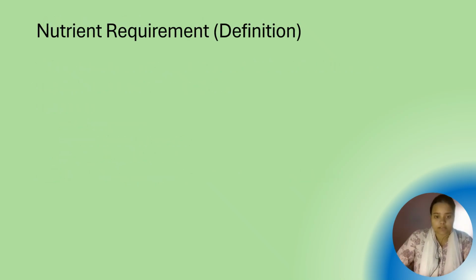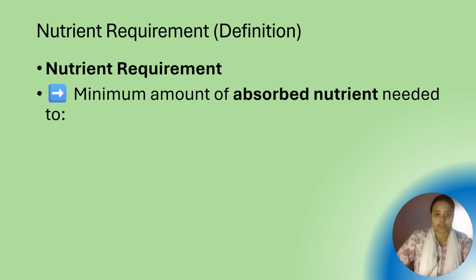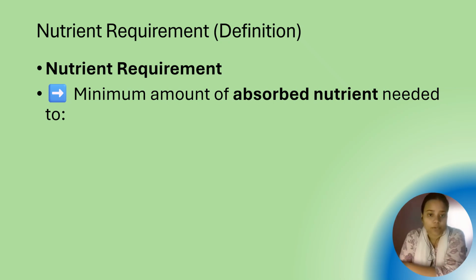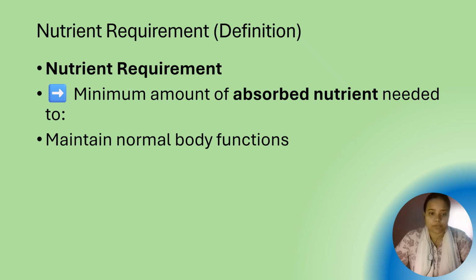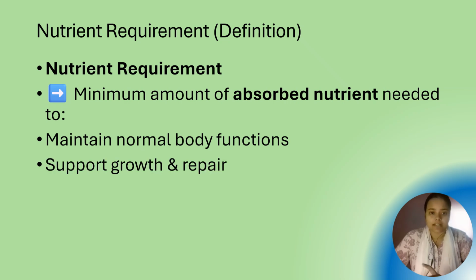Coming to next, we will learn what is nutrient requirement. Before that, we should know what is requirement. Nutrient requirement means the minimum amount of absorbed nutrient needed for a normal body to function. For example, the minimum protein needed just to maintain muscle is the requirement. Anything more than that, unless growth and repair is needed, is not required.